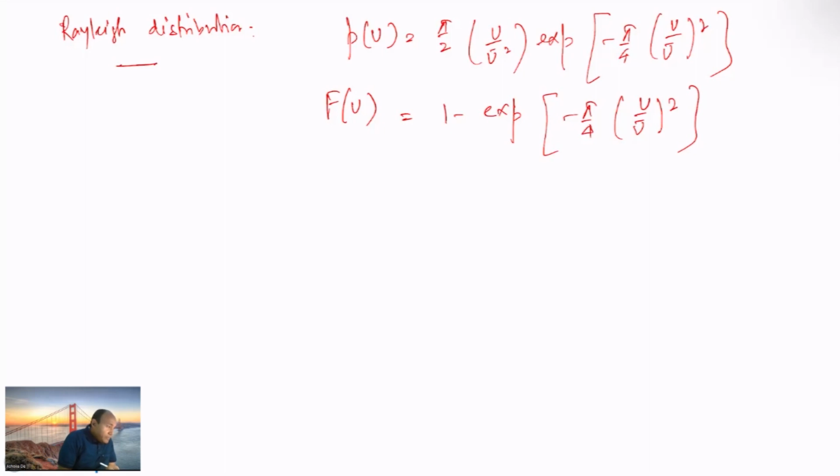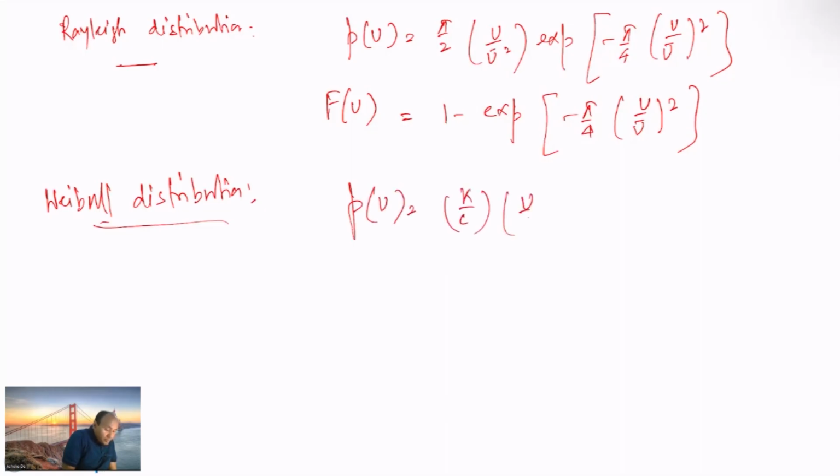This is a special case. Then we have the Weibull distribution, whose probability distribution function is based on two parameters. One is k, and then u by c to the power k minus 1, exponential minus u by c to the power k.